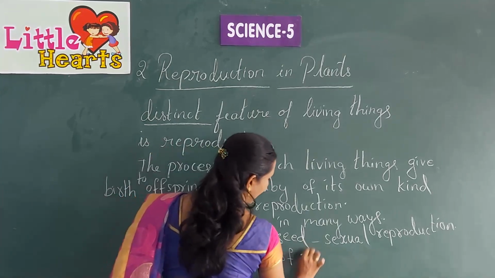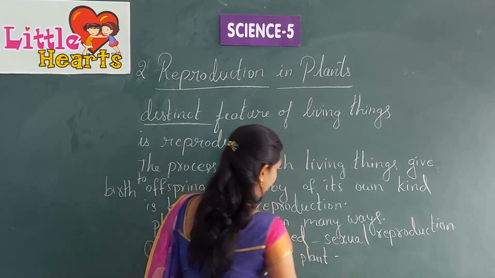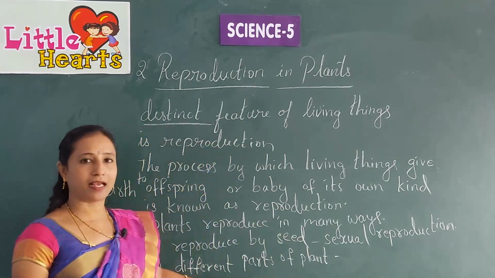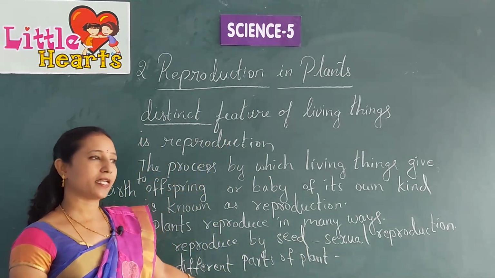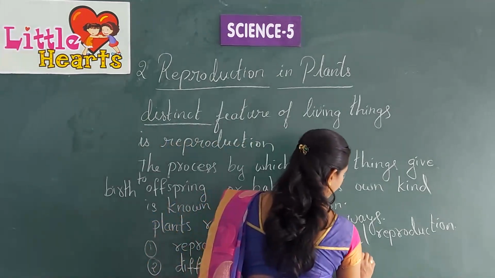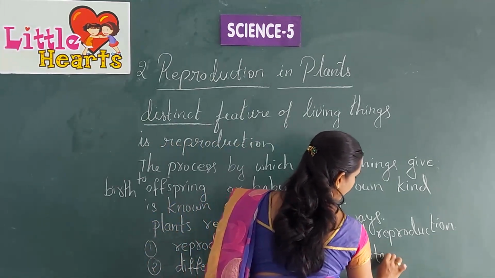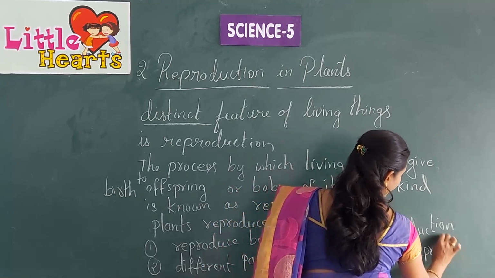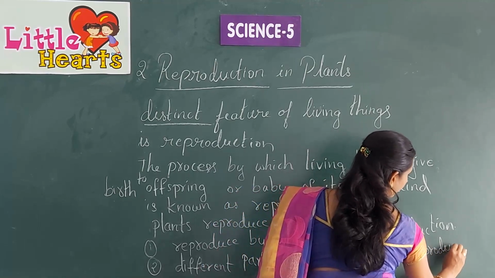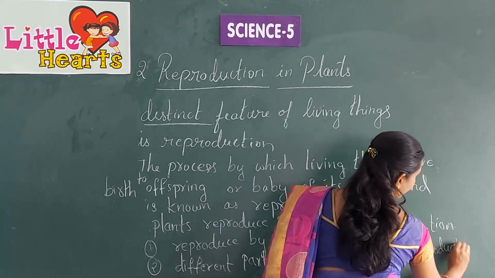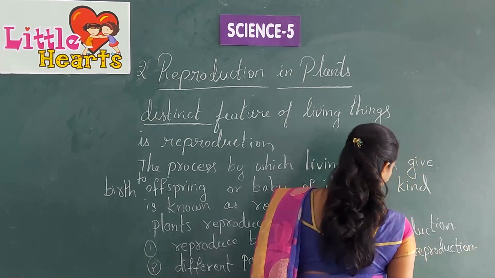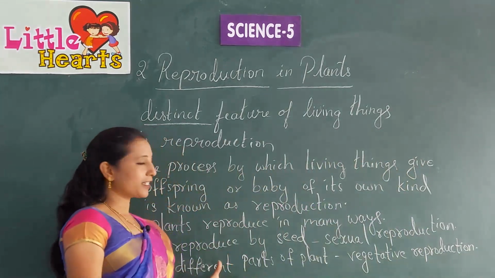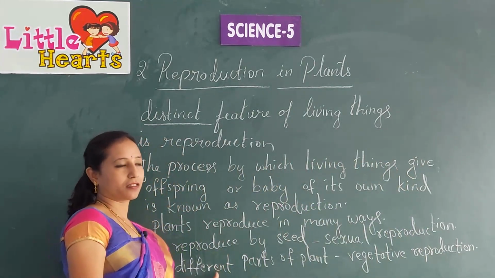This kind of reproduction is known as vegetative reproduction.